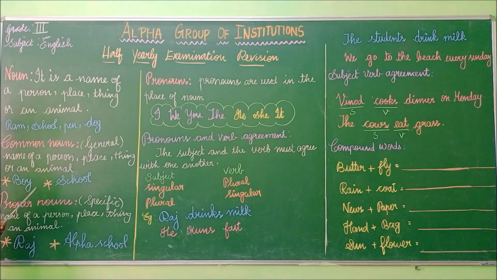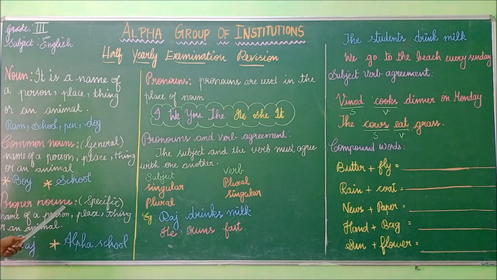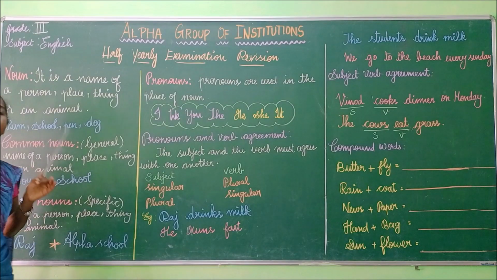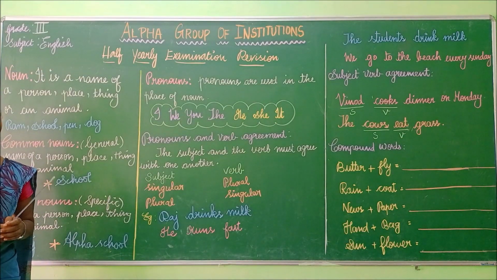So common nouns are nothing but a general name of a person, place, thing, or an animal. Proper nouns are the other side. It is a specific name of a person, place, thing, or an animal. So children, remember you have to begin with a capital letter for proper nouns. For example, Raj. You have to begin with a capital letter. Proper nouns always begin with a capital letter. Don't forget, children. Proper nouns always begin with a capital letter.